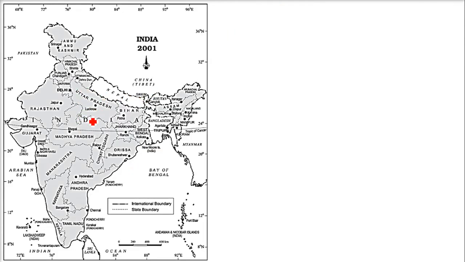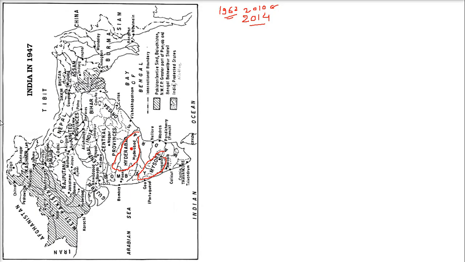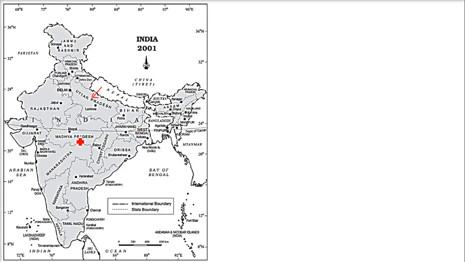So this is now the actual one. Uttar Pradesh was called Sanyukta Pradesh. And this place I am talking about was called United Provinces. And Madhya Pradesh was called Central India. Now it is called Madhya Pradesh.